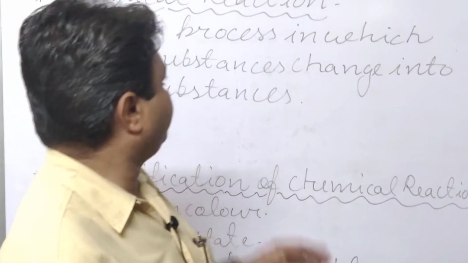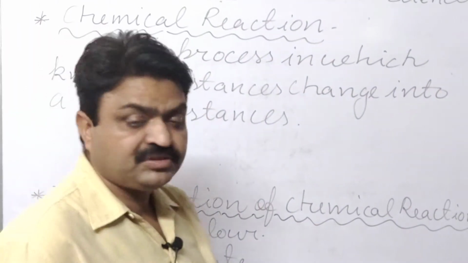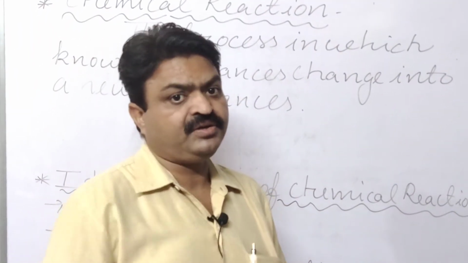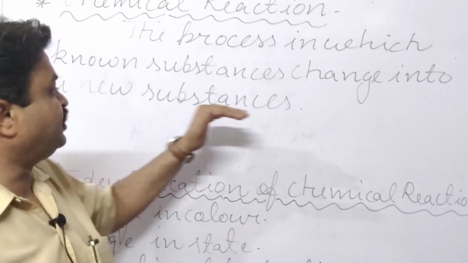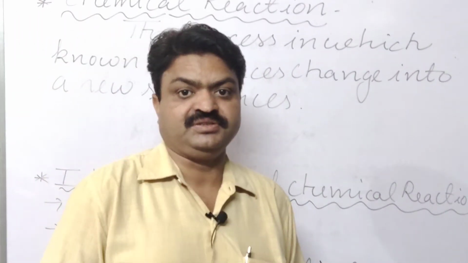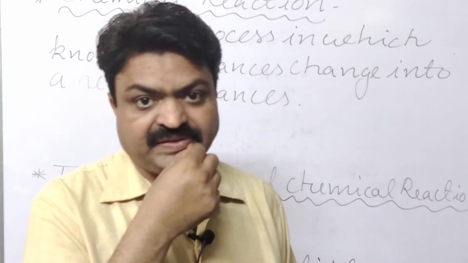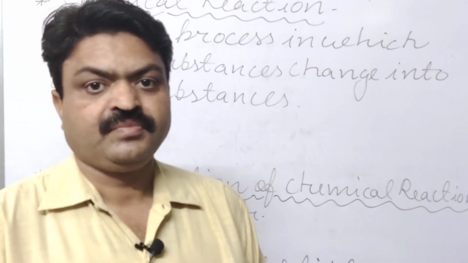So students, the process in which known substances change into unknown or new substances is known as a chemical reaction.